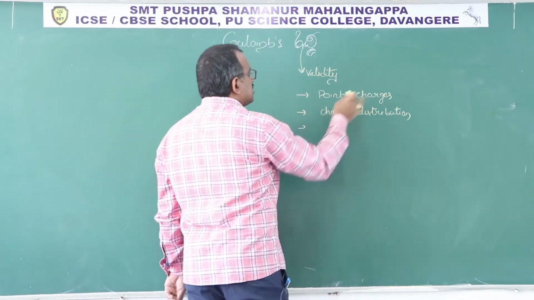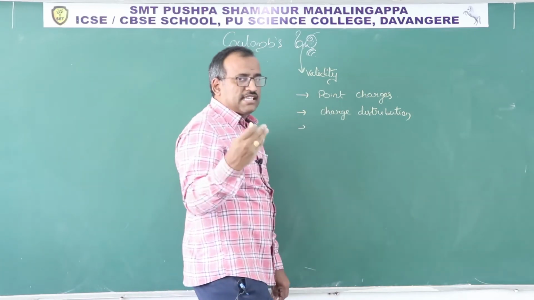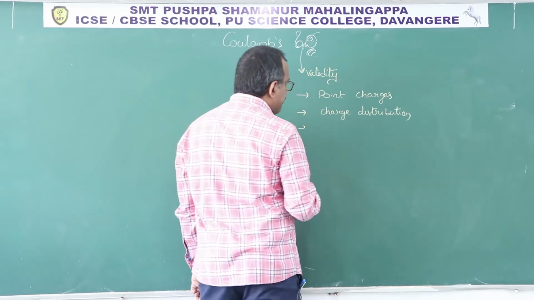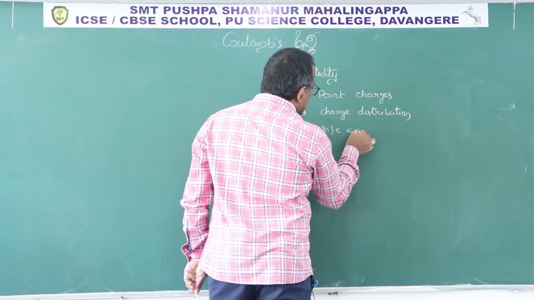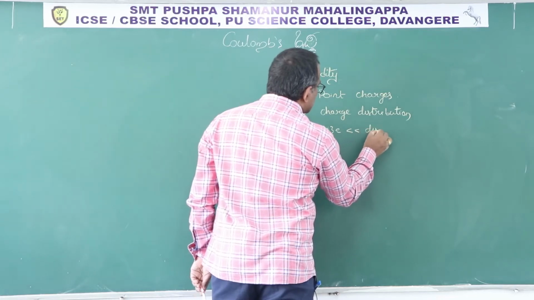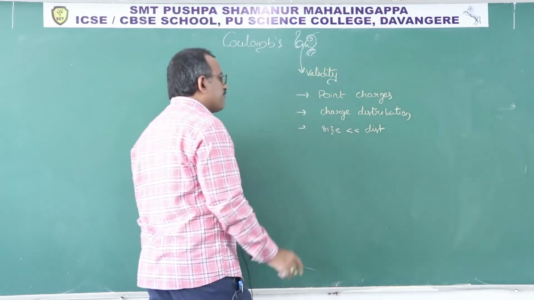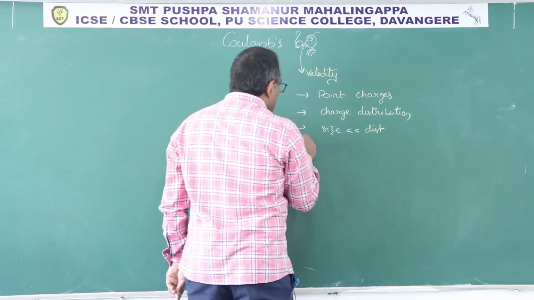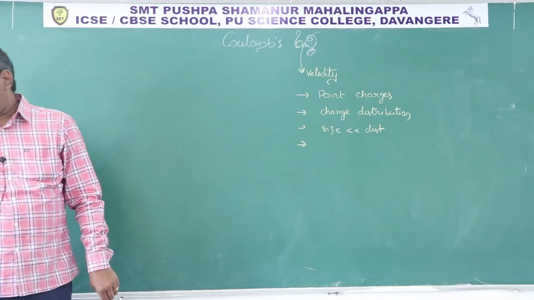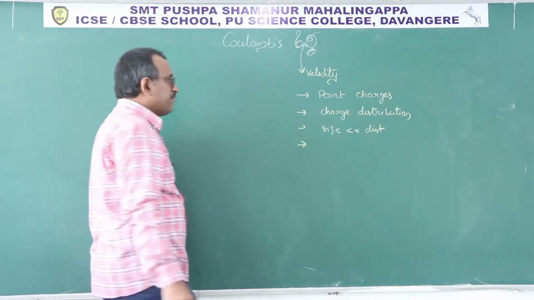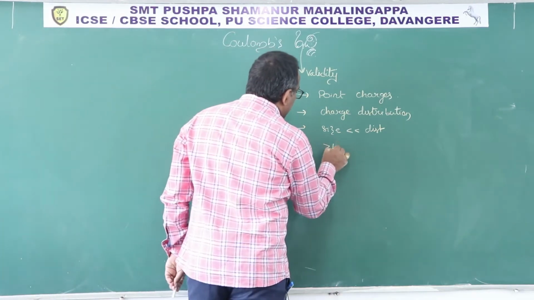You know, point charges means size should be less than the distance. You know that. Clear? When the size is less than the distance of the point where we are going to see. Clear? And it is valid for distances greater than 1 Fermi.